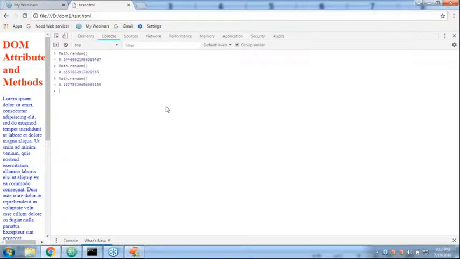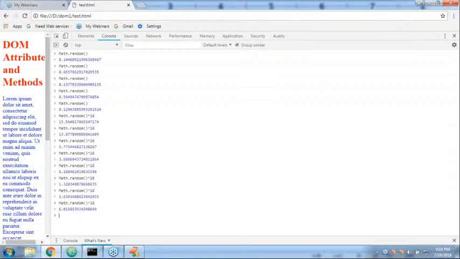It always generates a random number. In Python we have the random module, but here it is JavaScript, so the random method is there. Now if I take Math.random times 16, then it always generates a number like 15.9 or 15.7, some random number.